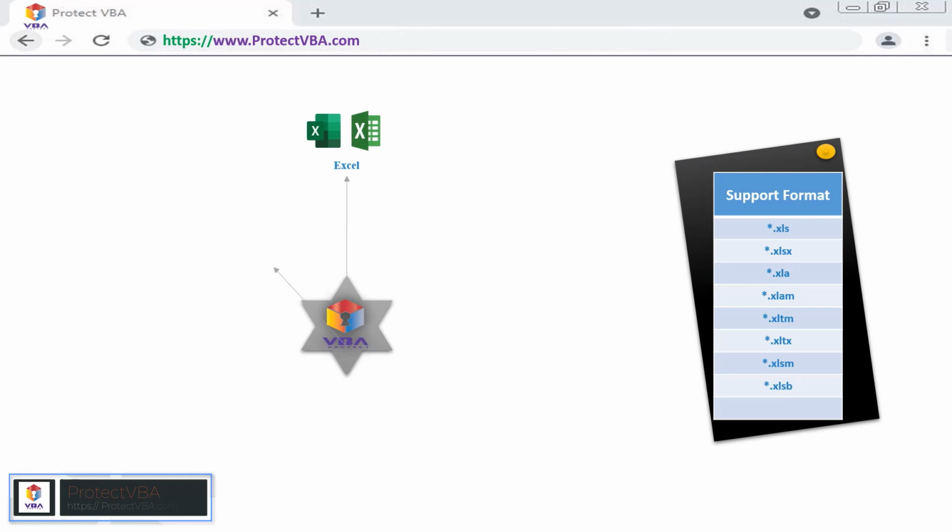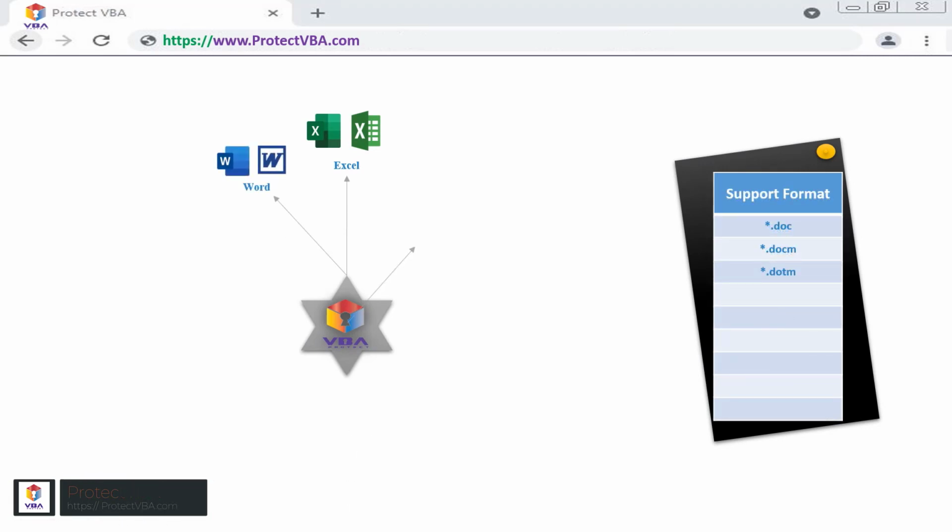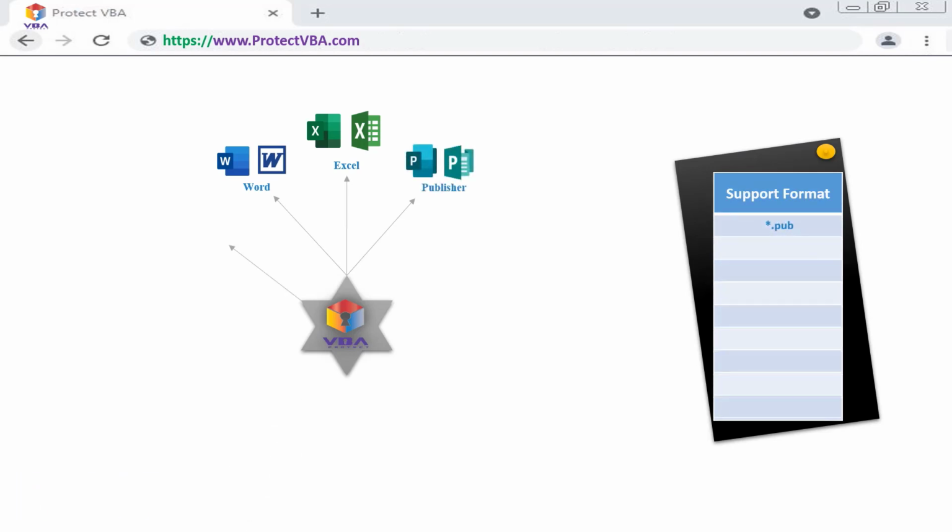Up to here, you became familiar with the software that is supported in this site. Now, in this picture, you can see the formats of each software which are displayed separately in the right part.